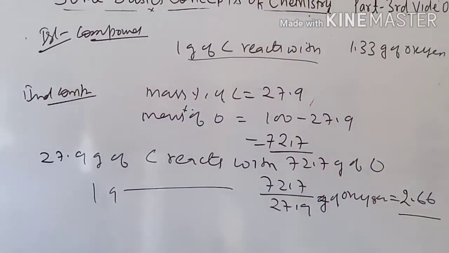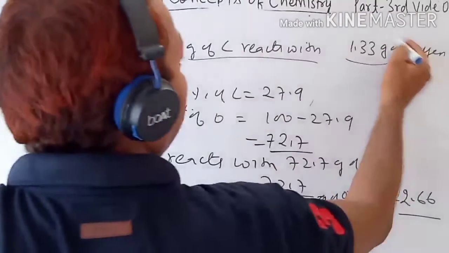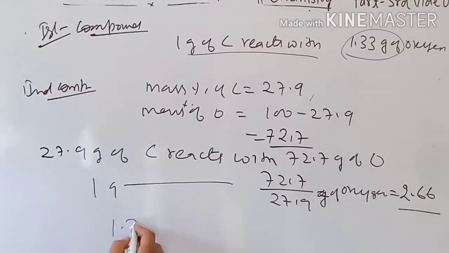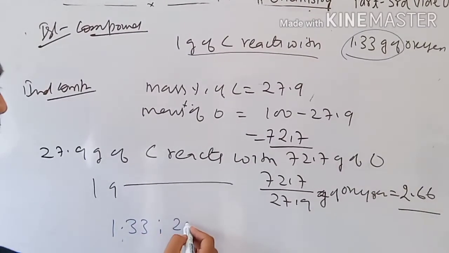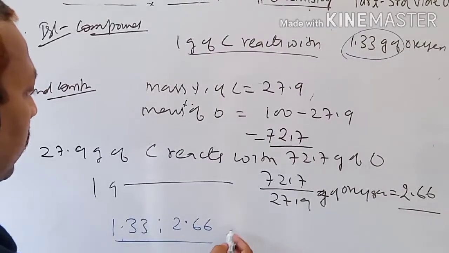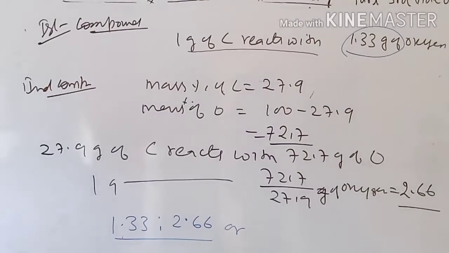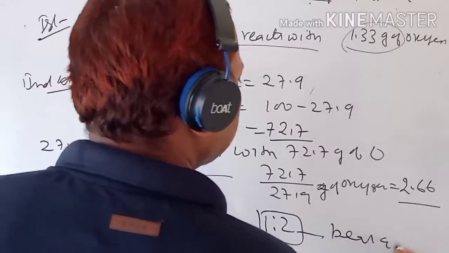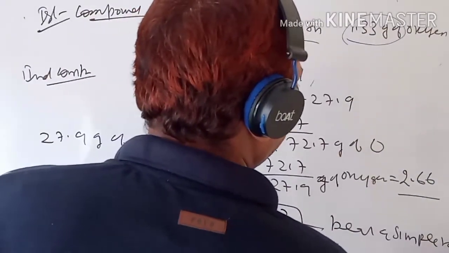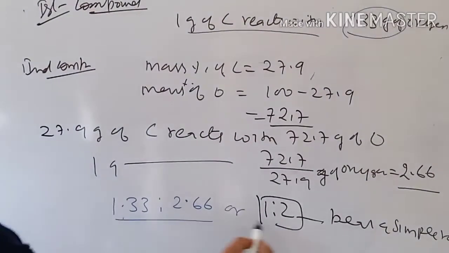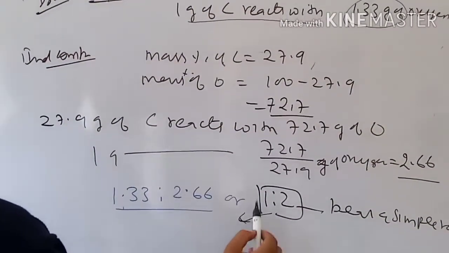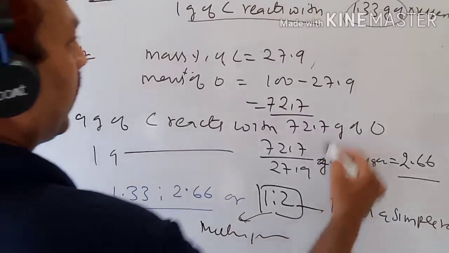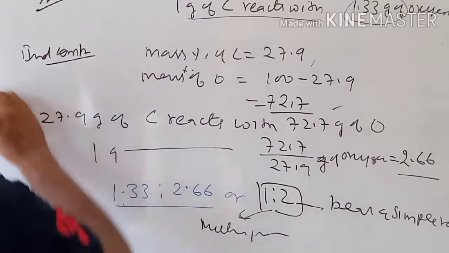So children, in this numerical, two values are coming: 1.33 and second 2.66. Or we can write 1:2. So it bears a simple ratio. So children, this result shows an agreement with the law of multiple proportions. Okay, so after this we come to the limitations.